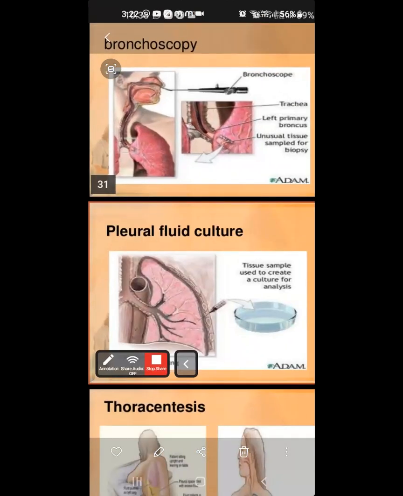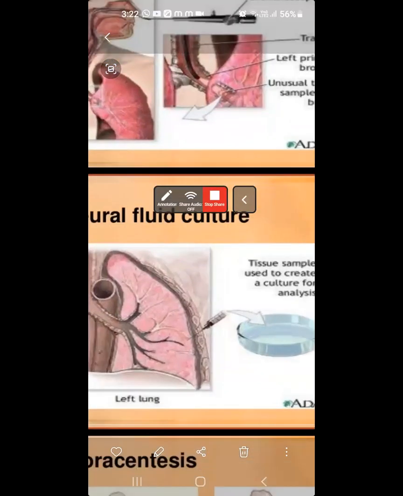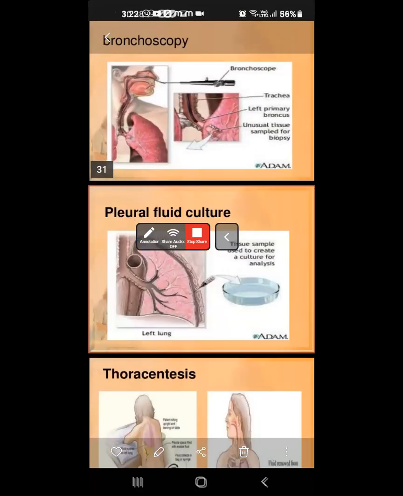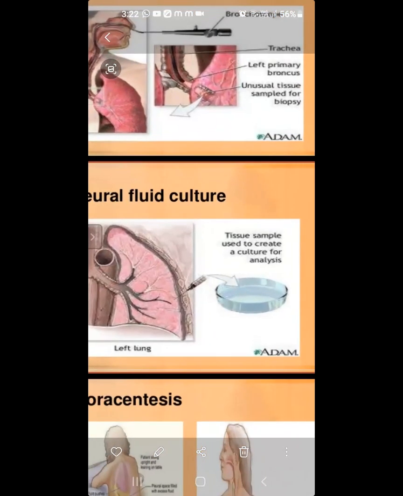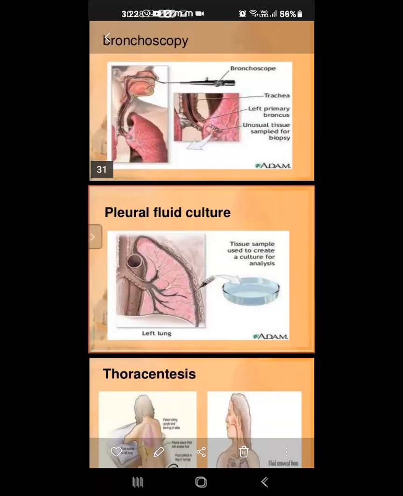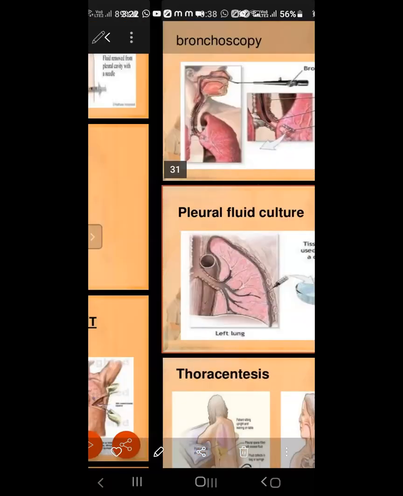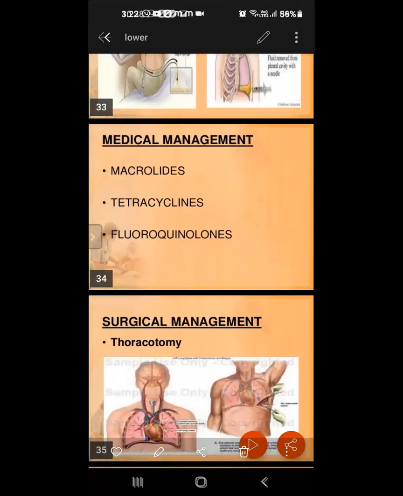Next, pleural fluid culture. We will directly put in a syringe and take the pleural fluid for culture. A tissue sample is used to create a culture for analysis. Like that also, we will do it. This is the process.